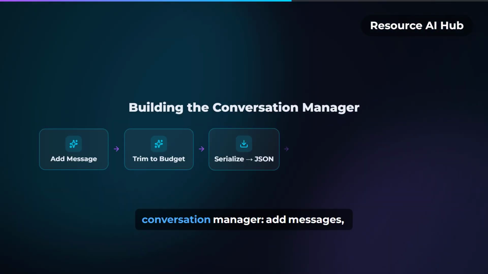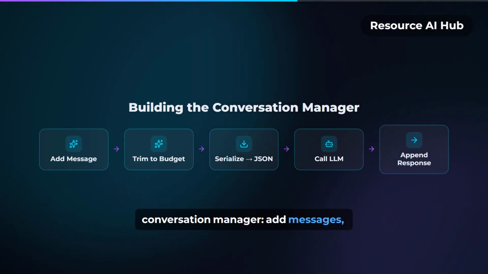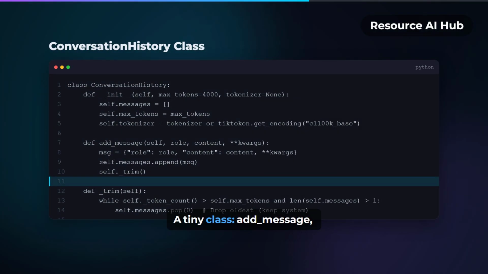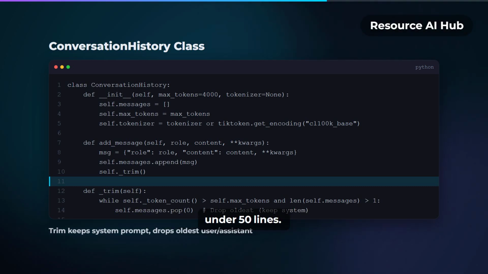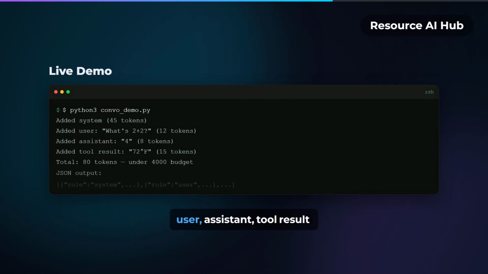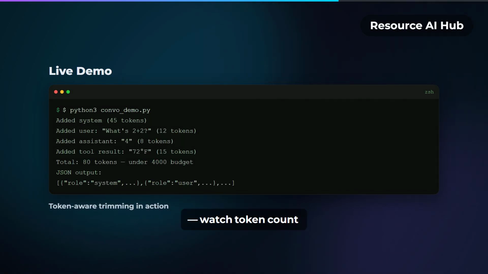Now we build a conversation manager: add messages, trim to token budget, serialize for API. A tiny class. Add message, trim history, to API format from JSON, under 50 lines. Run it. Add system, user, assistant, tool result. Watch token count stay under budget.